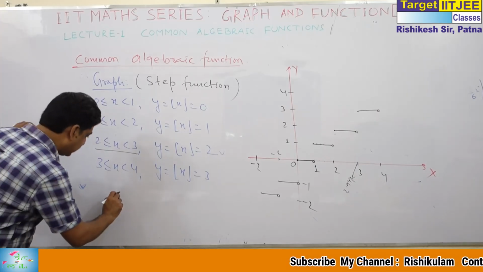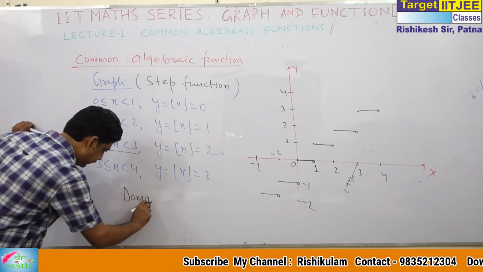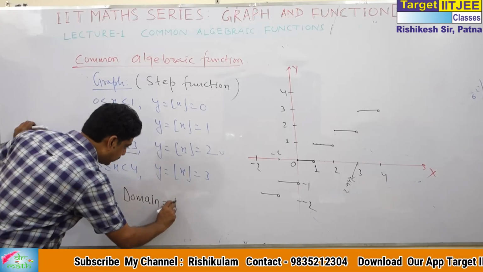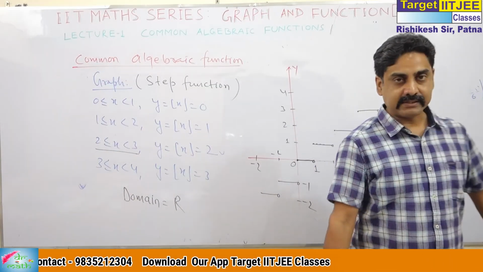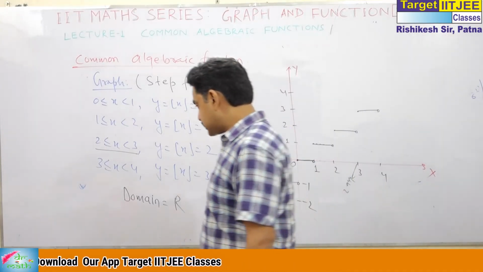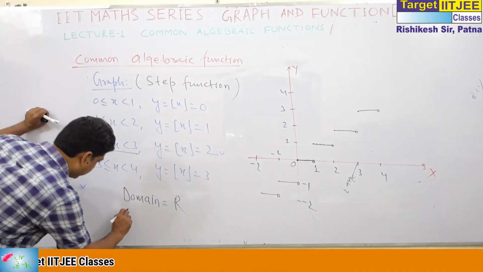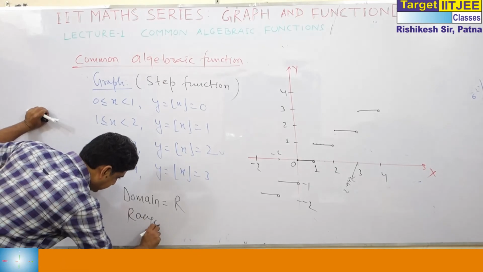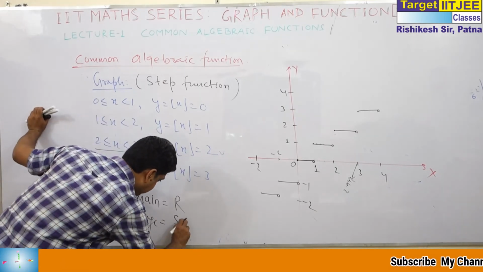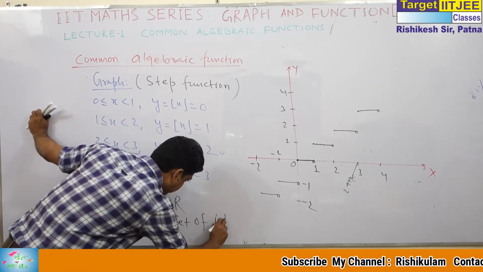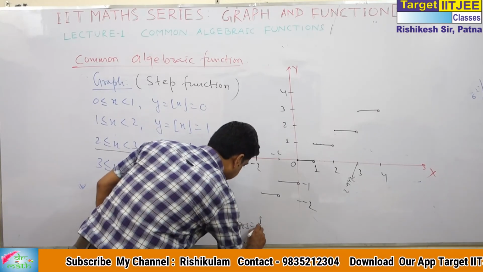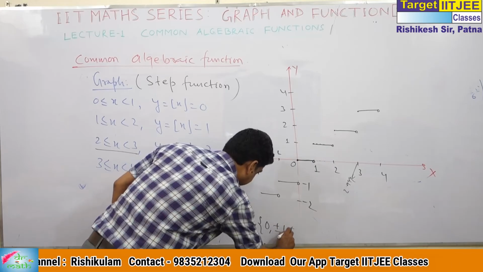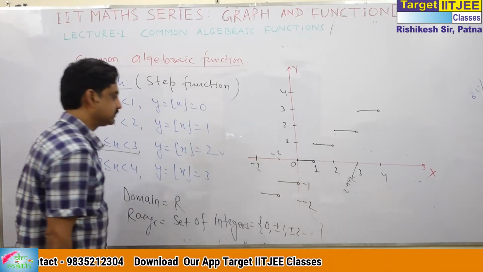Then what is the domain? Domain is the real numbers, because we can put any value of x. There is no restriction on x. But what is the range? Range is the set of integers, meaning 0, plus minus 1, plus minus 2 and so on.